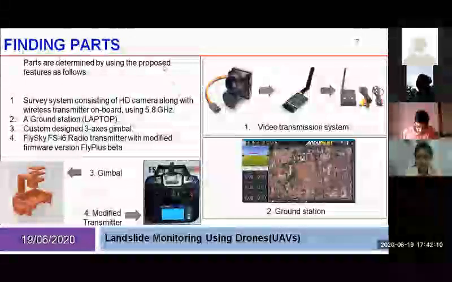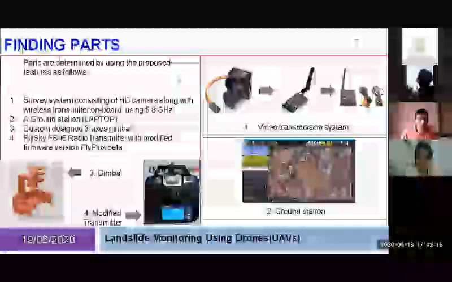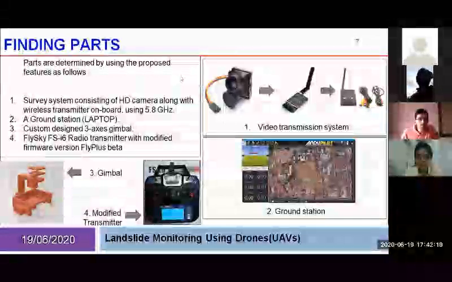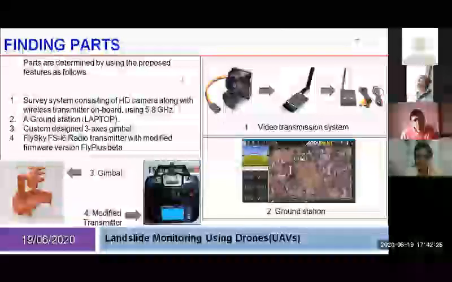So what is a gimbal? A gimbal is a pivoted support that allows the rotation of an object. In this case, the object is a camera, which is mounted on the gimbal. The gimbal can be seen in figure 3.